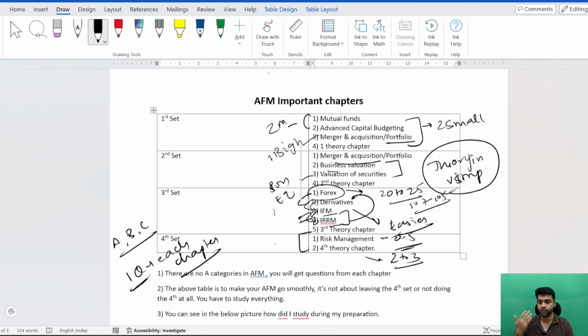And my motive in giving you 4 sets is that if you study in this manner in your third revision as well as in your 1.5 days, then you will be able to cover everything and also remember the most important part.